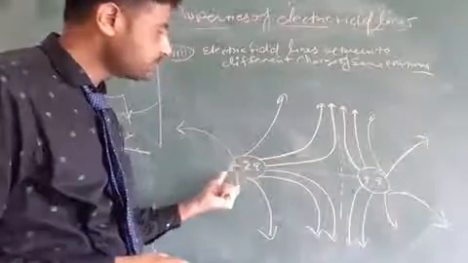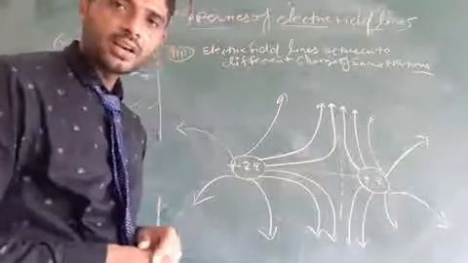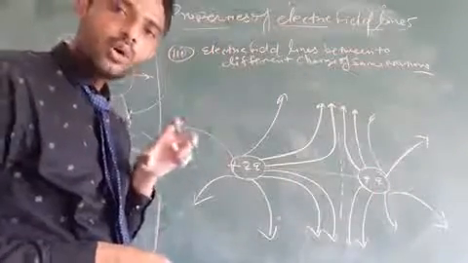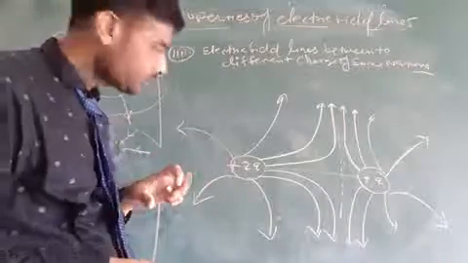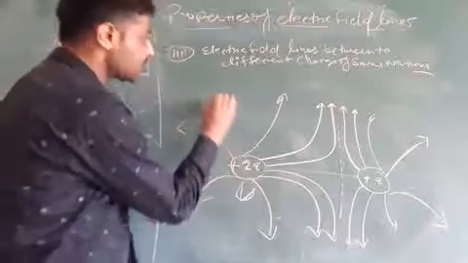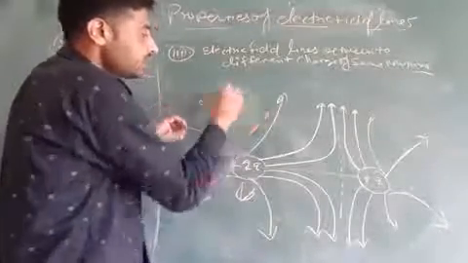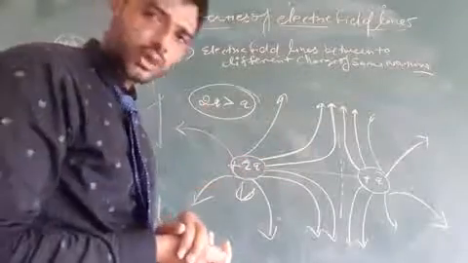It means this charge is bigger or larger than the second charge. So the region occupied by the larger charge is greater than the smaller charge.